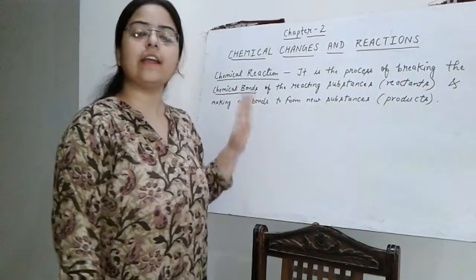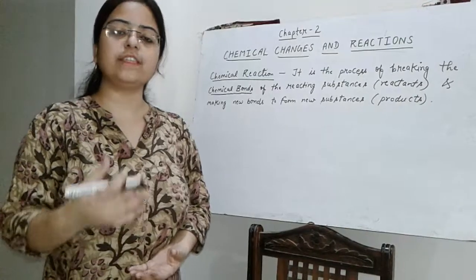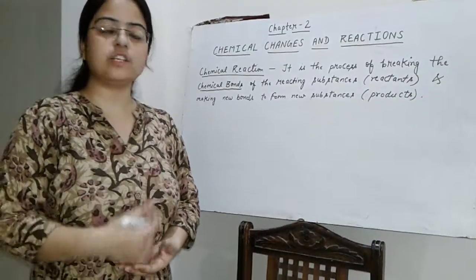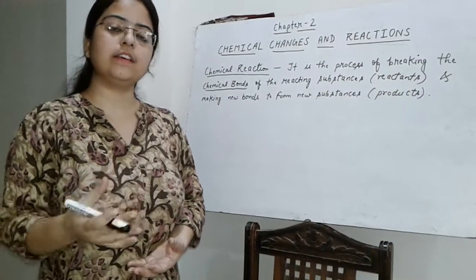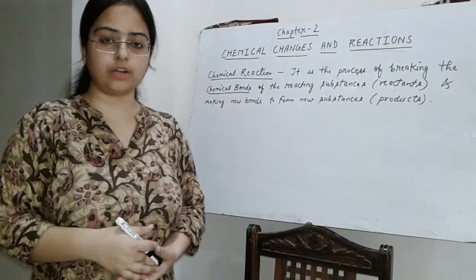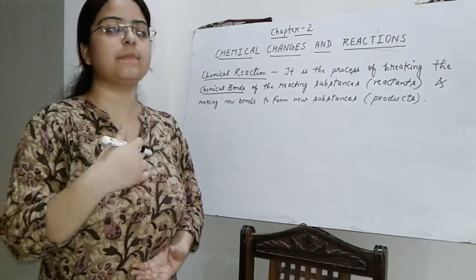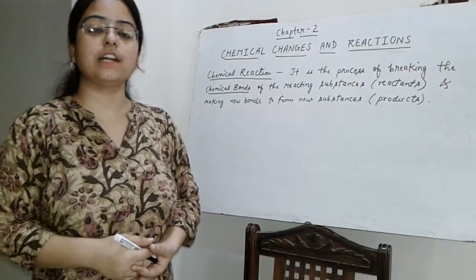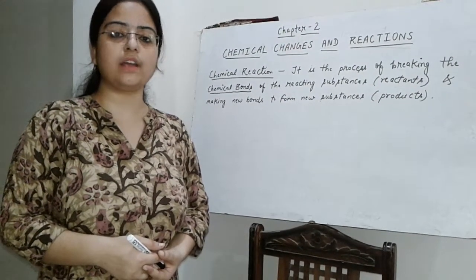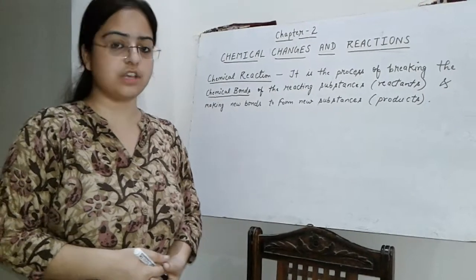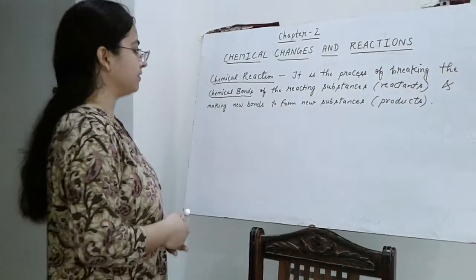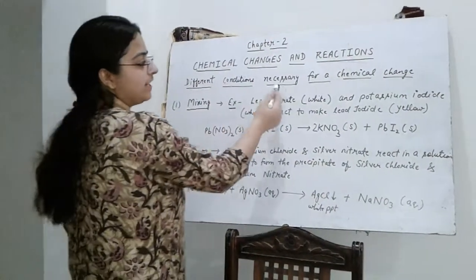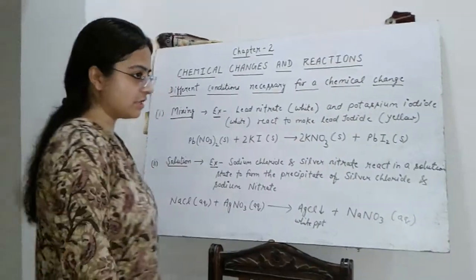Now, this chemical reaction occurs when the particles of the reacting substances collide. This collision occurs either when the reacting substances are in close contact or when some energy is supplied to them. So, now we will study the different conditions which are required for making chemical changes or chemical reactions. Now, different conditions which are necessary for a chemical change.